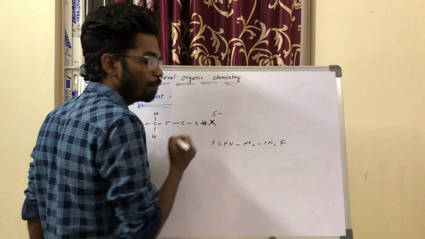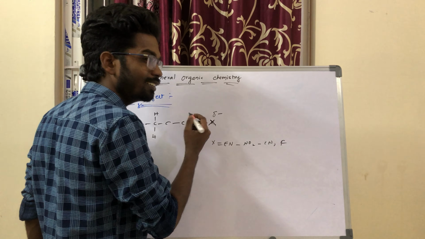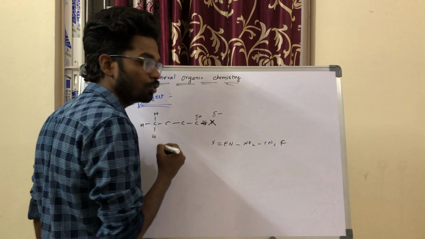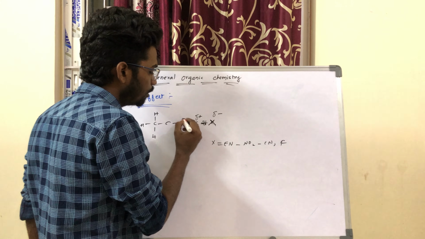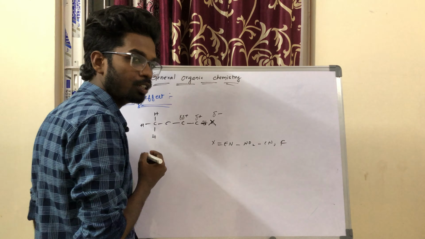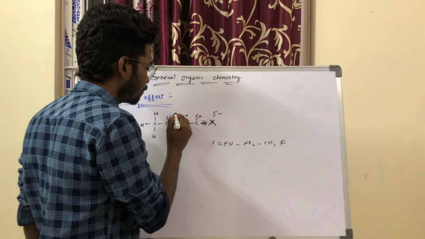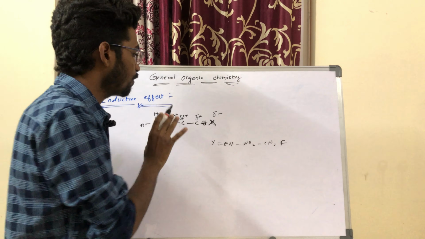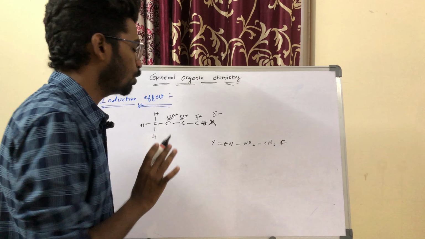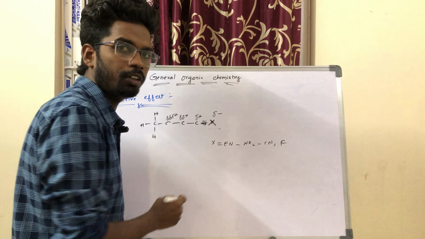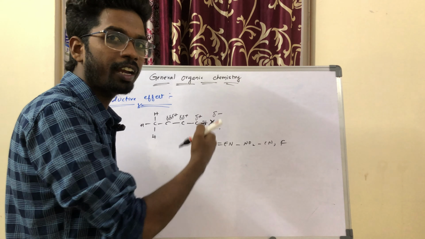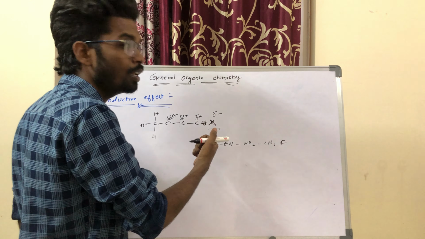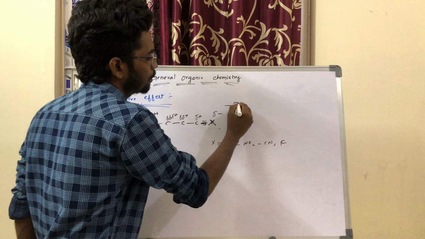Then you get a partial negative charge on it. When it pulls the electrons towards the more electronegative atom, you get a positive charge, right? So here it is going to get some partial positive charge. It is negligible. So this is the main concept of the inductive effect. The more electronegative atom pulls the electrons towards itself. This is called the minus I effect.